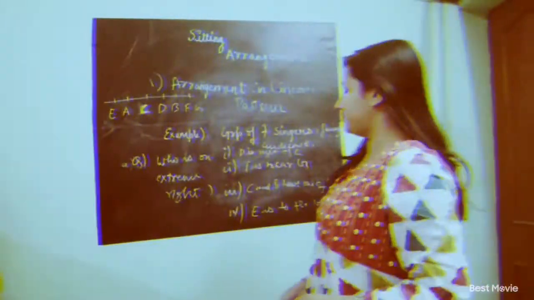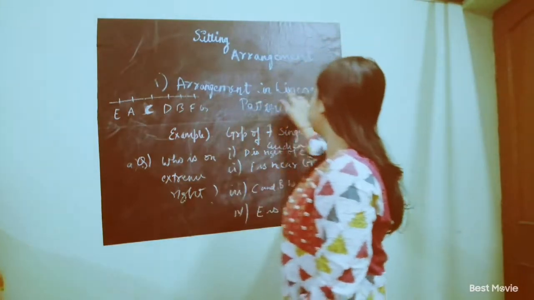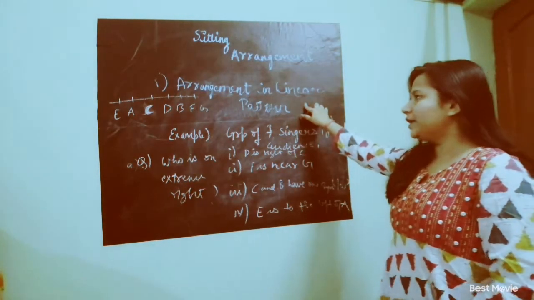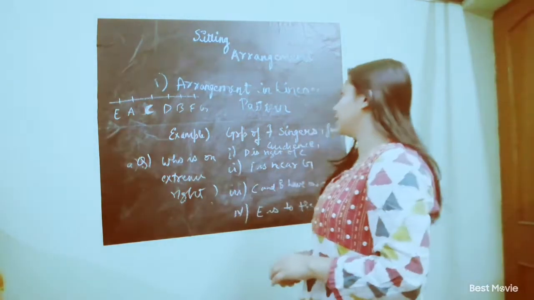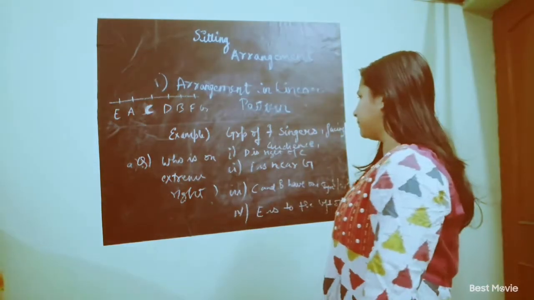Okay, so our first type is arrangement in linear pattern. Here questions are given in a series pattern. You can say a line pattern is given. Okay, so moving on to the first example.